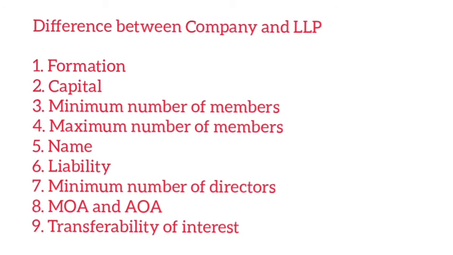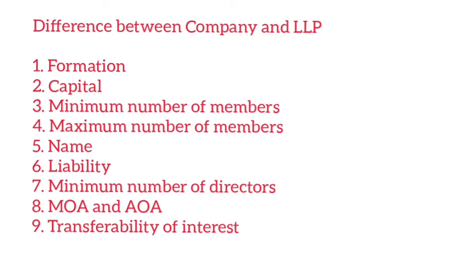Then regarding the minimum number of directors or partners, in the case of a company, a minimum of 2 is required for a private company and 3 for a public company. Whereas in the case of LLP, a minimum of 2 designated partners is required. Then regarding the memorandum of association and articles of association, these two are very important documents as far as the company is concerned. And in the case of LLP, there are no such documents, but only the LLP agreement.